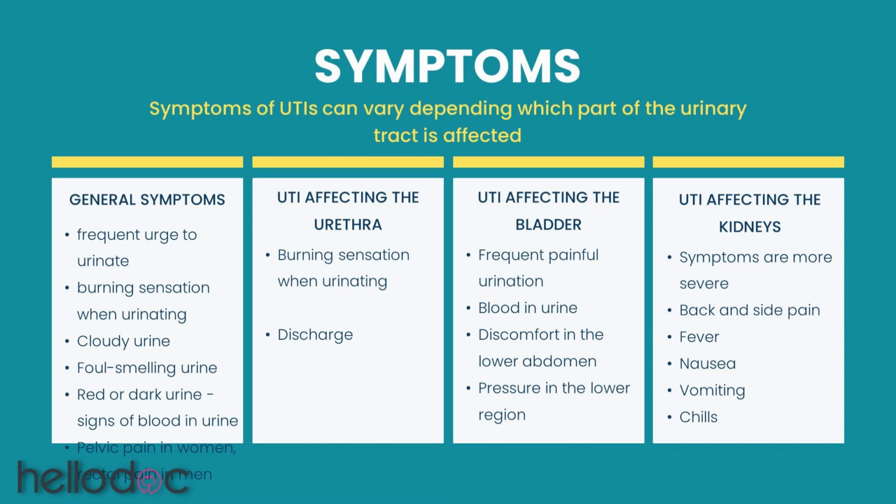What are the symptoms? These depend on where the UTI is located. Generally, symptoms appear to be a frequent urge to urinate, burning sensation when urinating, cloudy urine, foul-smelling urine, red or dark urine, which is a sign there is blood, and pelvic pain in women. UTIs affecting the urethra will give symptoms of a burning sensation when urinating and discharge. A UTI affecting the bladder will give symptoms of frequent painful urination, blood in the urine, discomfort in the lower abdomen, and pressure in the lower region.